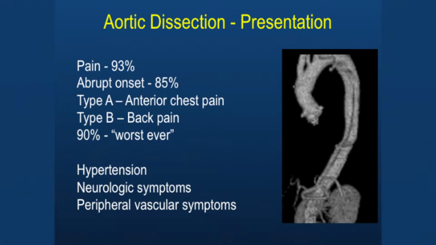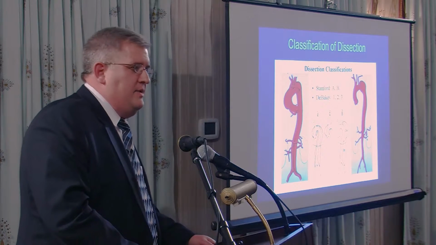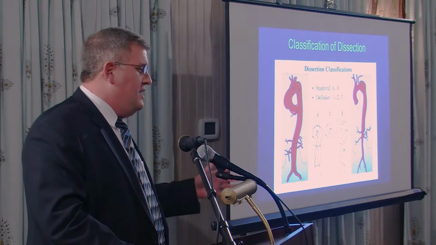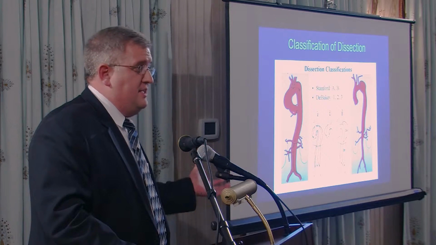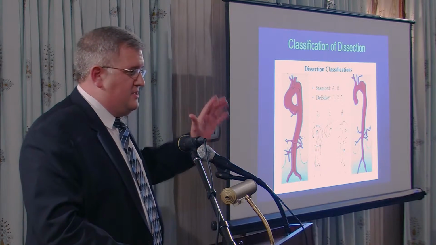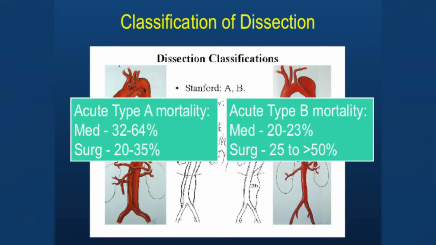We classify them. It was originally classified by DeBakey. We now use the Stanford classification, where a type A, the entry tear is in the ascending aorta, and a type B is distal to the left subclavian. You'll see that the type A mortality is very high with medical management, so this is a surgical emergency. If you treat them medically, the death rate can be up to 64%, whereas surgery does better. Type B, traditional open surgery had very high mortality rates, and so the standard treatment for type B is with medical therapy.